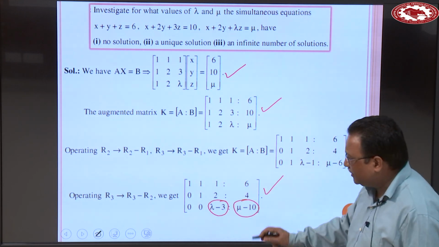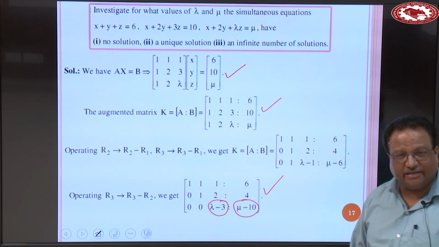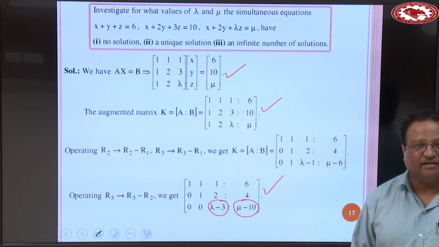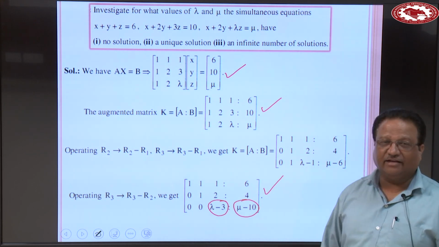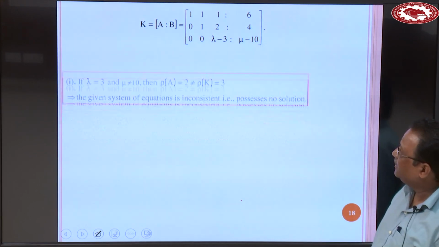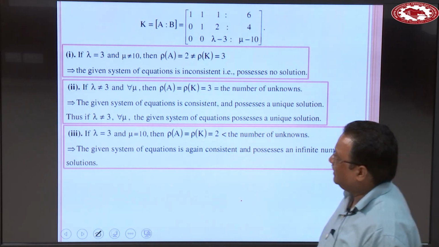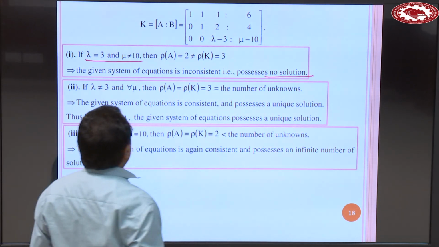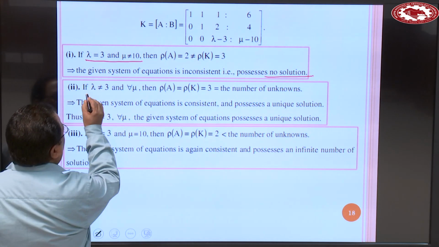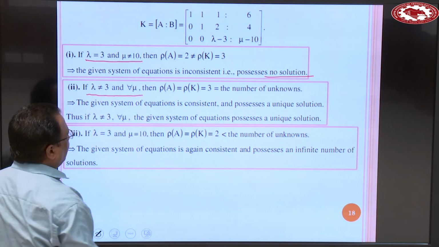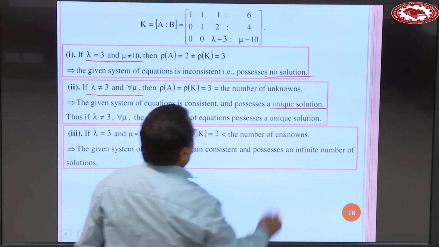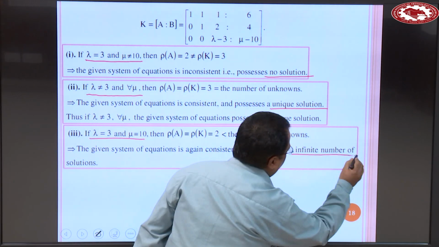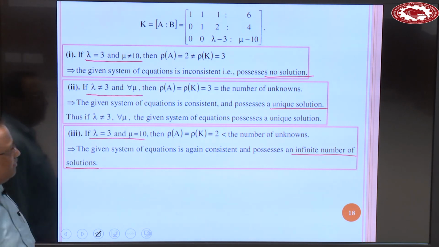When lambda is not equal to 3, for all values of mu, rank of A is 3, rank of K is 3, total number of unknowns 3. So, we get the system is consistent and we get a unique solution. Okay. So, you can see when lambda is equal to 3 and mu is not equal to 10, we get no solution. When lambda is not equal to 3 and for all values of mu, we get a unique solution. When lambda is equal to 3 and mu is equal to 10, we get an infinite number of solutions.